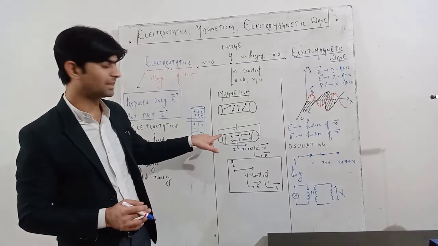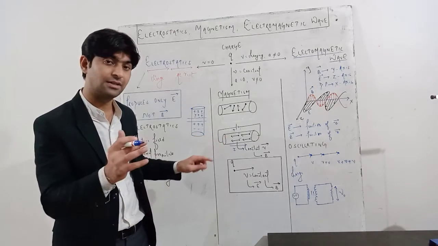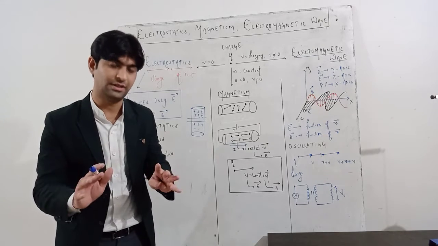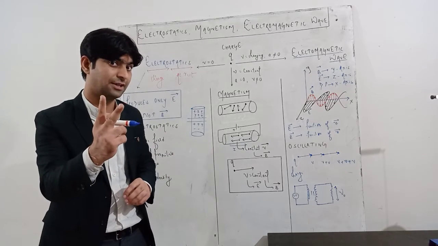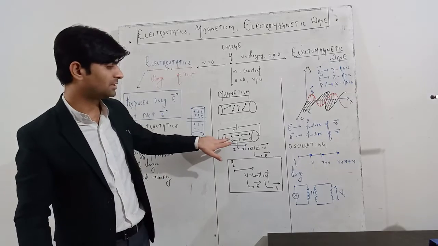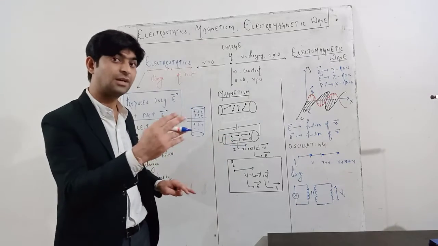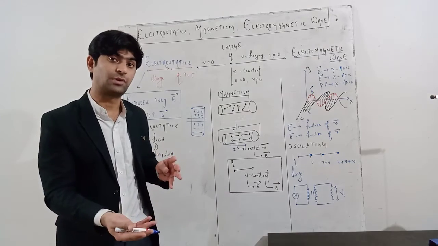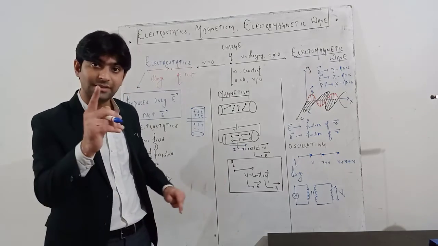But when the conductor conducts, it only produces the magnetic field, not the electric field. Two different things are there, my dear students. One is the electrons flowing inside the specimen of the conductor where the positive ions are also there, which makes the conductor neutral. And one is only a single charge.